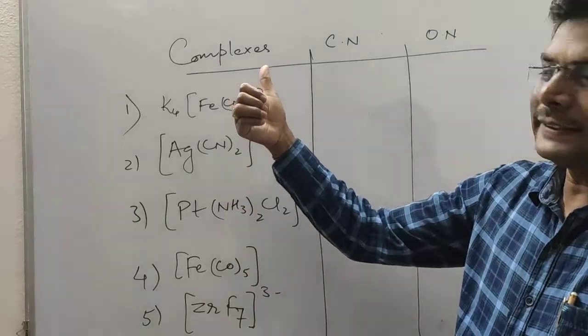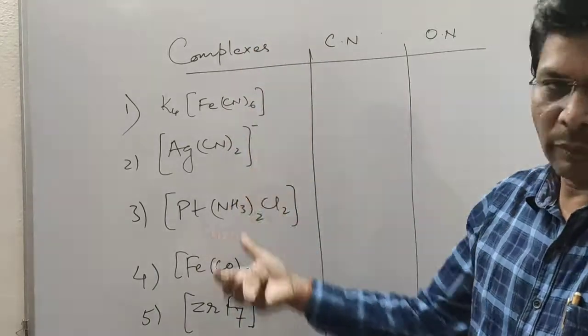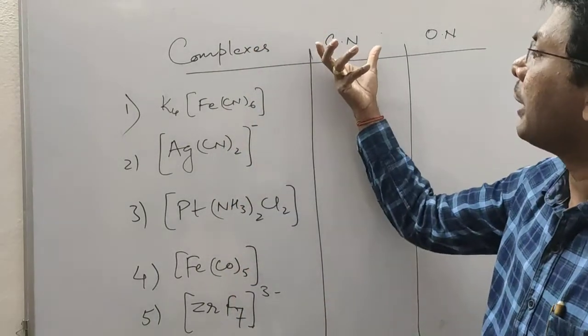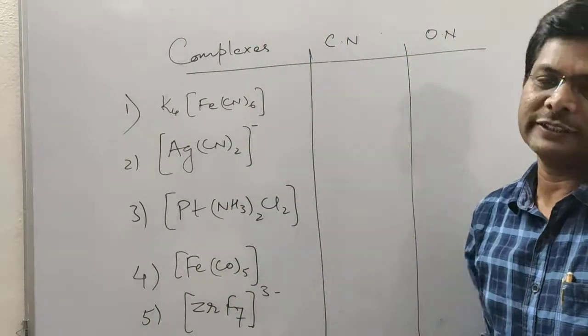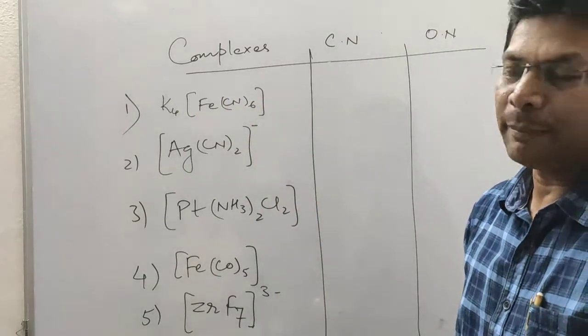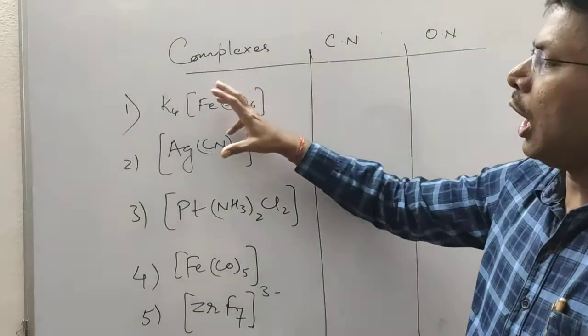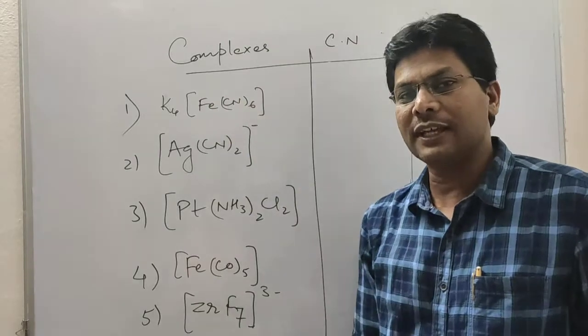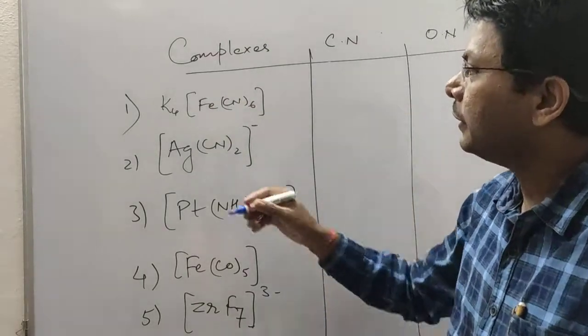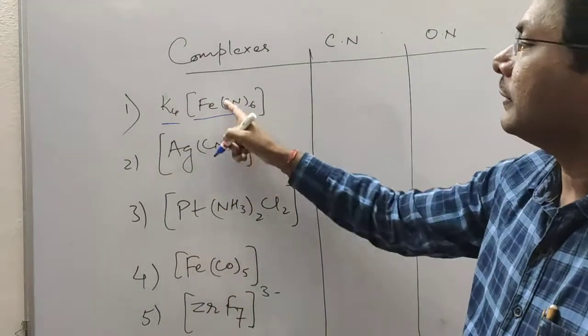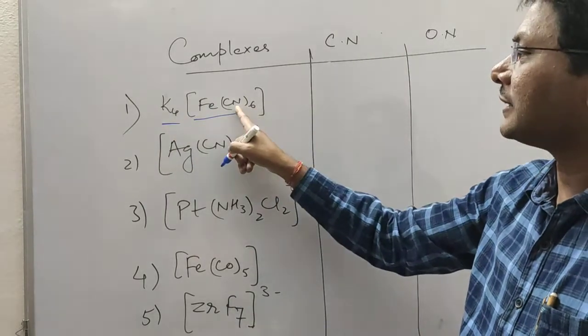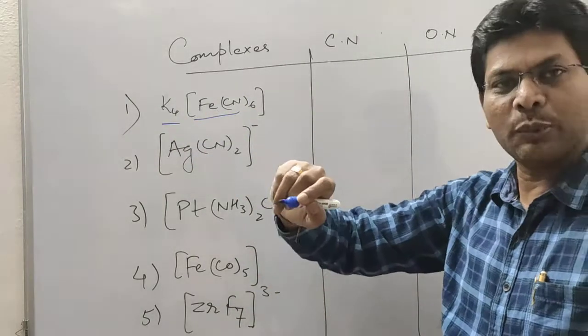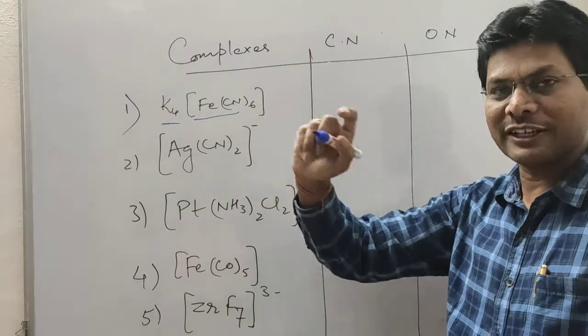So let's discuss these complexes that are given. 5 complexes have been given to us. We have to determine the coordination number as well as the oxidation number. With these 5 examples, I will explain how to find the coordination number as well as the oxidation number. So let's see. This is complex 1. This complex is called potassium hexacyanoferrate(II). We will discuss the IUPAC nomenclature of complexes also in my next video.